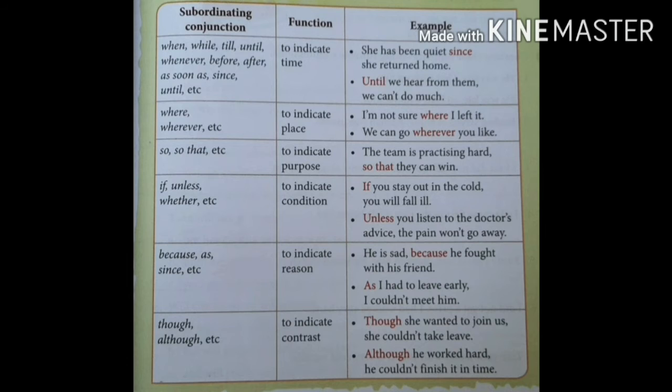For example, though she wanted to join us, she couldn't take leave. In this example sentence, we can find the conjunction, that is though.